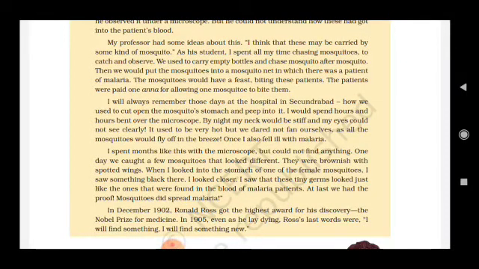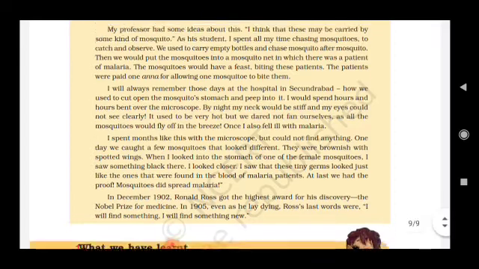As his student, I spent all my time chasing mosquitoes to catch and observe. We used to carry empty bottles and chase mosquito after mosquito. Then we would put the mosquitoes into a mosquito net in which there was a patient of malaria. The mosquitoes would have a feast biting these patients. The patients were paid 1 anna for allowing one mosquito to bite them. To find out, to do something new, the patients were allowed to be bitten, and they were given 1 anna for that.